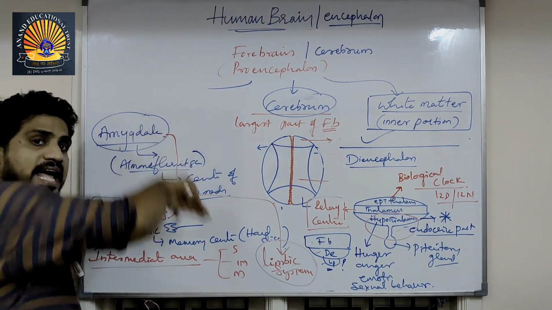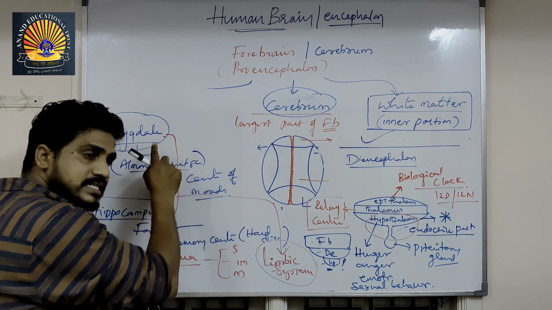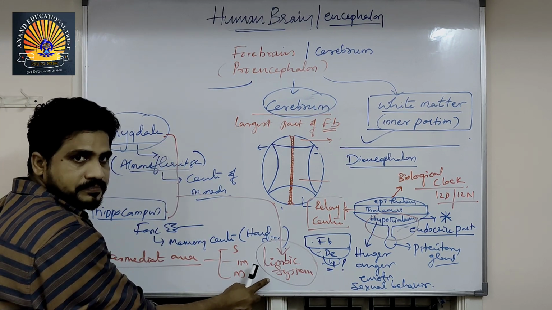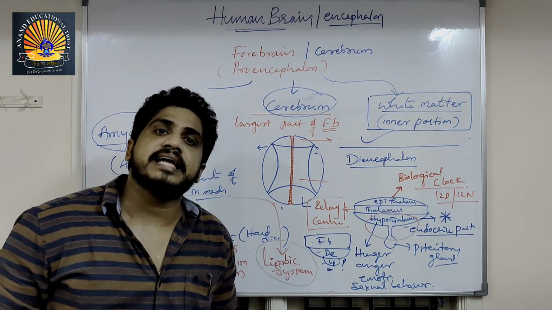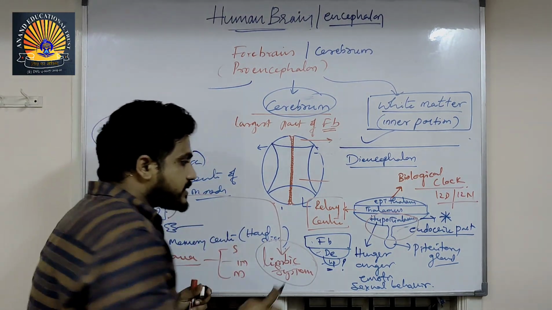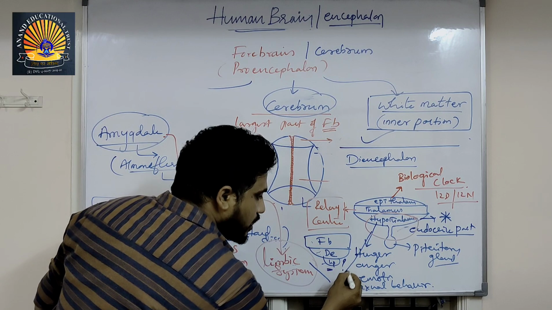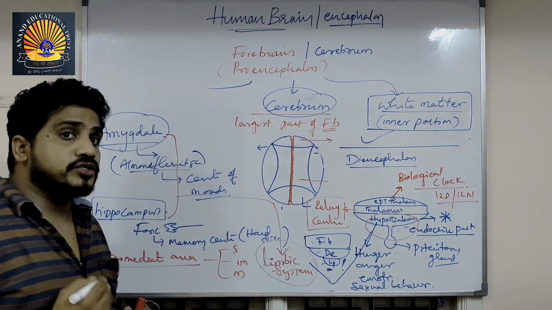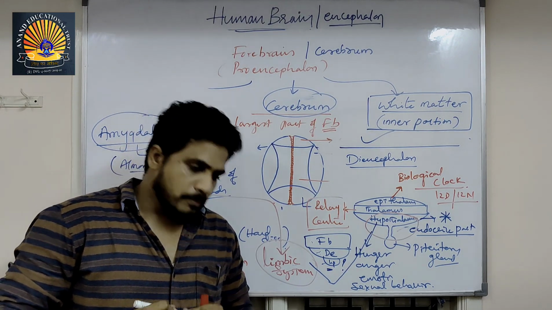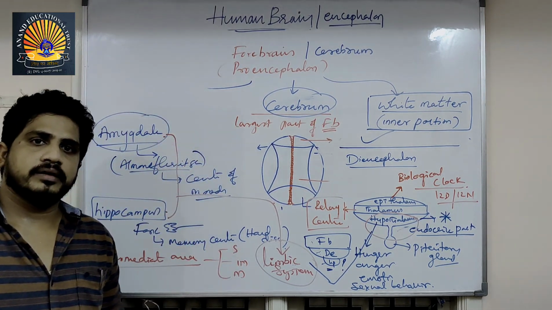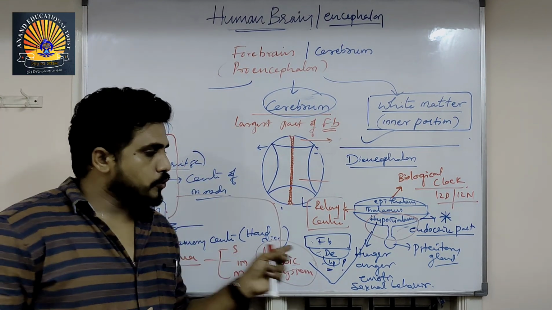These two together have a function. That system is called the limbic system. The limbic system helps in motivation and excitement. The limbic system plus hypothalamus do emotional works, motivational works, excitement works, so many things.